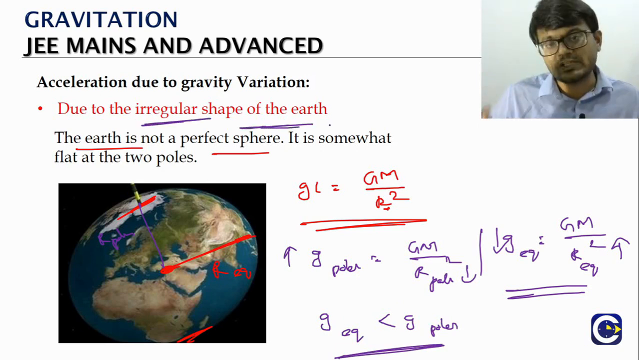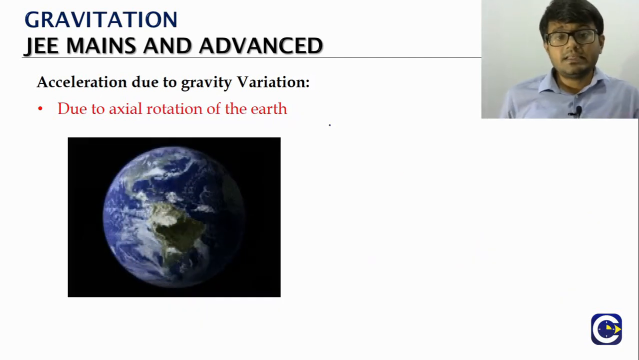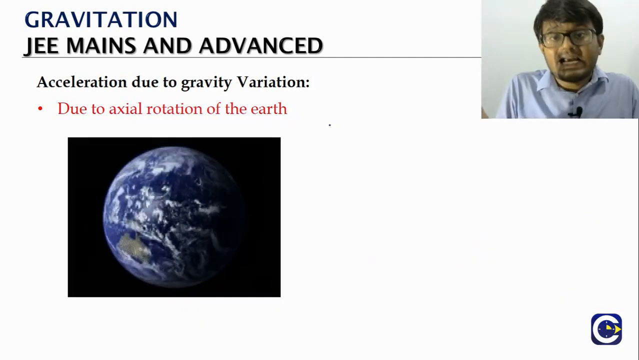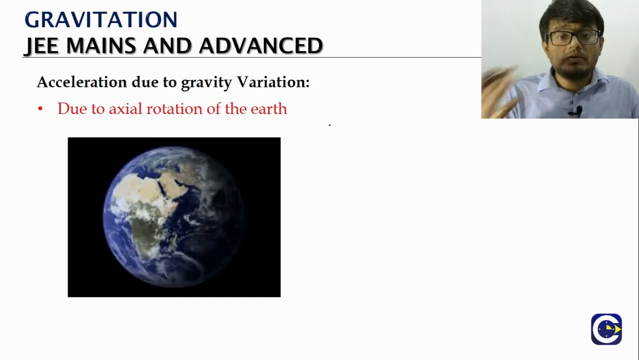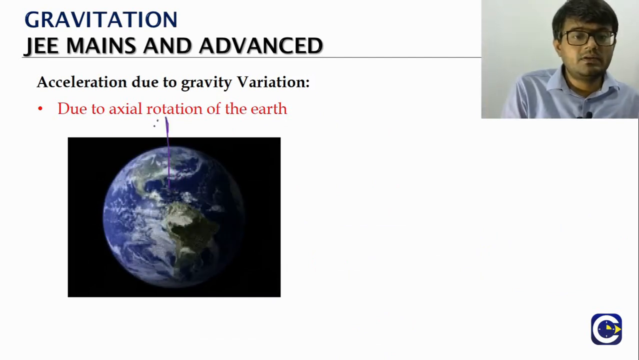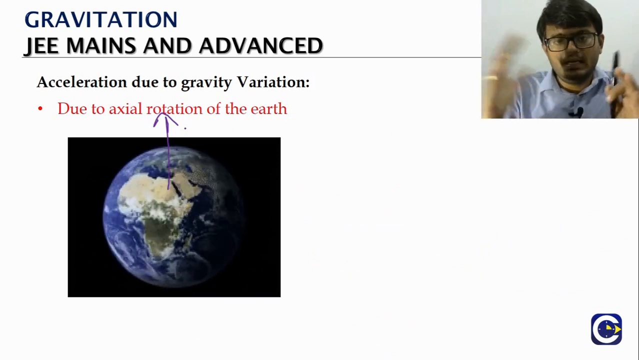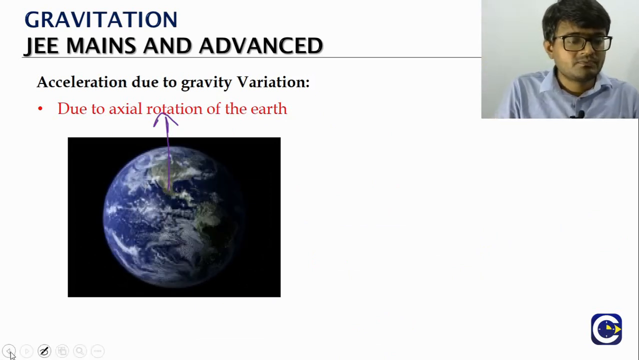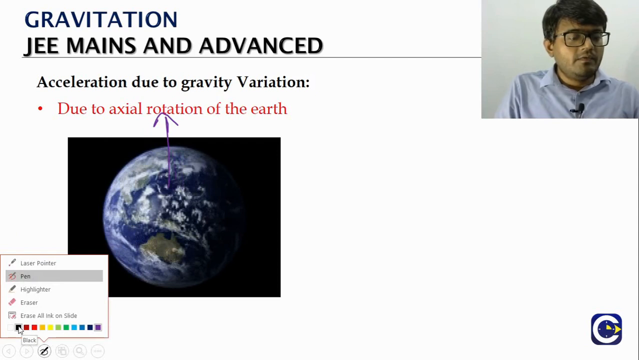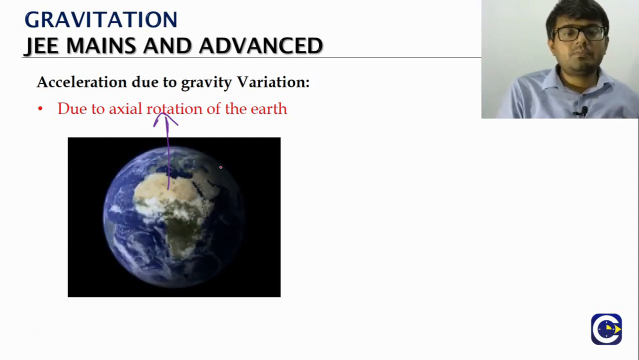Earth is not a perfect sphere. And as I said, Earth is not a static body. It keeps rotating about its axis, so it will have an axis of rotation. What happens as a result of this rotation is, when we have any object